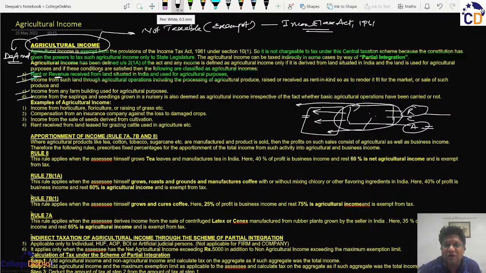So whether you earn the rental income as farmer from agricultural land will be deemed as agricultural income under the first clause, and whether you are a farmer by performing agricultural operations and the revenue generated will be known as agricultural income. So लिखा हुआ है an income from such land through agricultural operations including the processing of the agricultural produce and rent in kind and whatever, so that the produce is ready to be sold in the market.